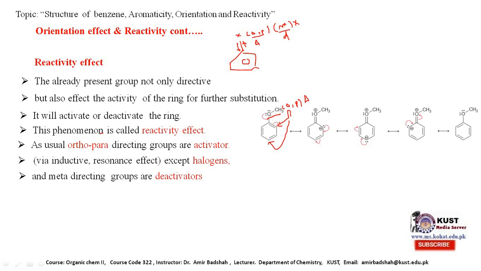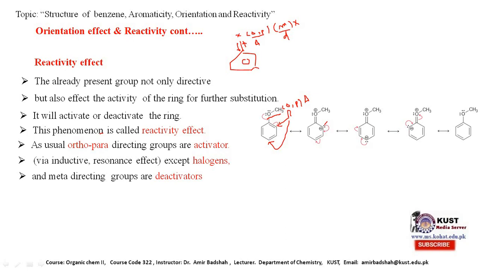It has been shown here that oxygen has a lone pair of electrons, and it gives this electron pair to the ring. When it gives electrons to the ring, the density of negative charge will increase at this position. This is the meta position, and when it further delocalizes in the ring, here again this will shift and form a bond, the electron density will be shifted here, and the negative charge will appear here, and so on again and again.